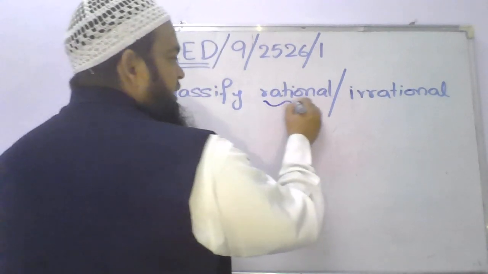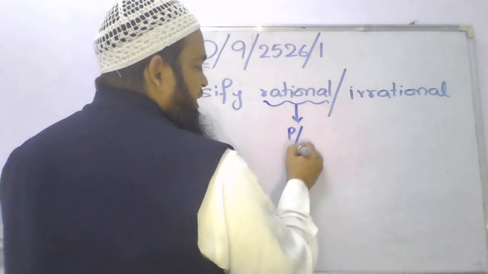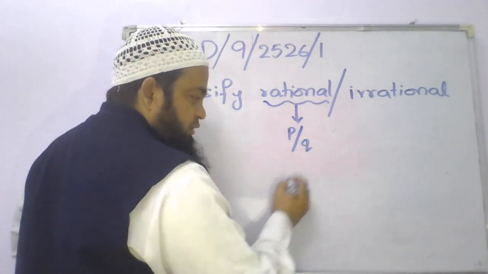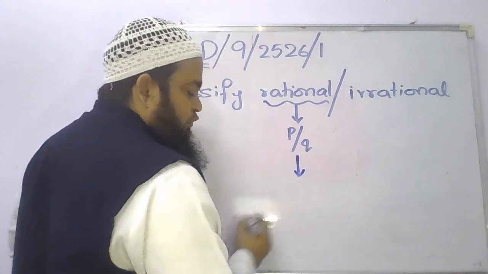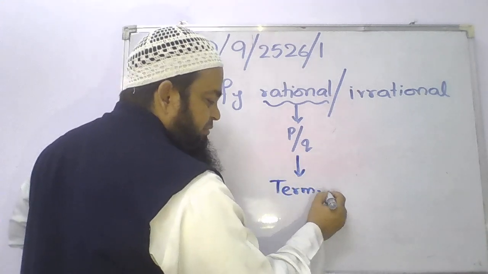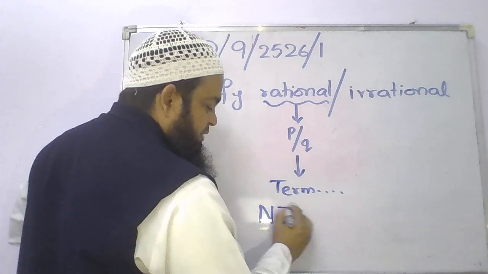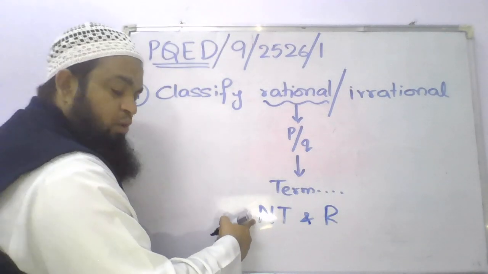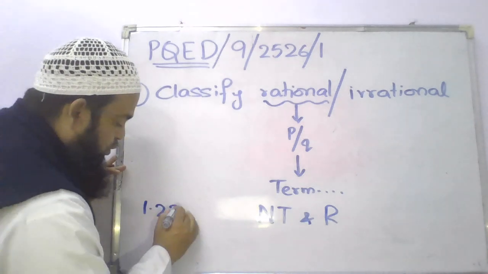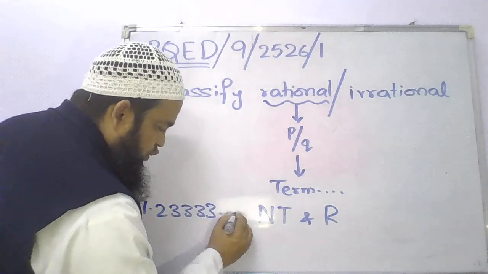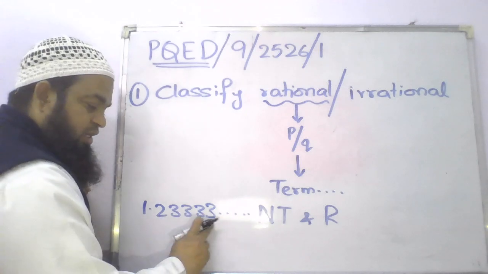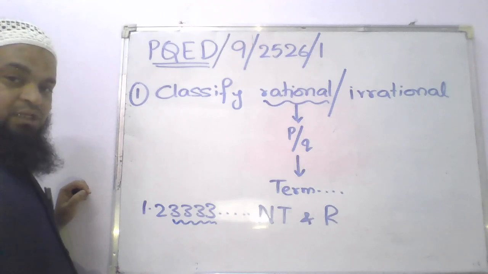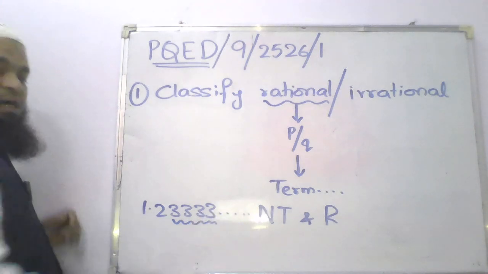What are rational numbers? Rational numbers are the numbers which are in the p by q form, that means in fractional form, where q is not equal to 0. And when you go to decimal form, they are either terminating or non-terminating and repeating. For example, 1.23333 and so on. This is non-terminating, but there is a repetition of the series. So these are rational numbers.